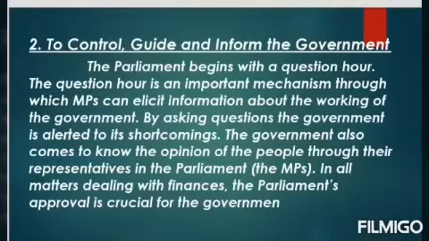The government also comes to know the opinion of the people through their representatives in the Parliament. So the government comes to know the opinion of the people through the elected representatives, that is MLAs and MPs. In all matters dealing with finances, the Parliament's approval is crucial for the government. So the government must know about each and everything that happens in the country.